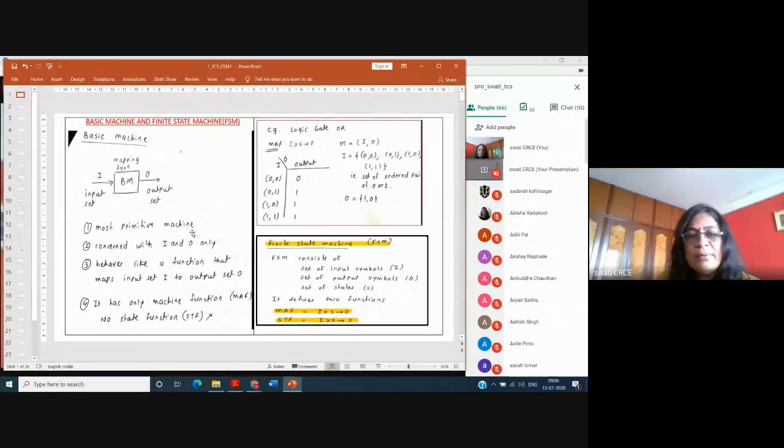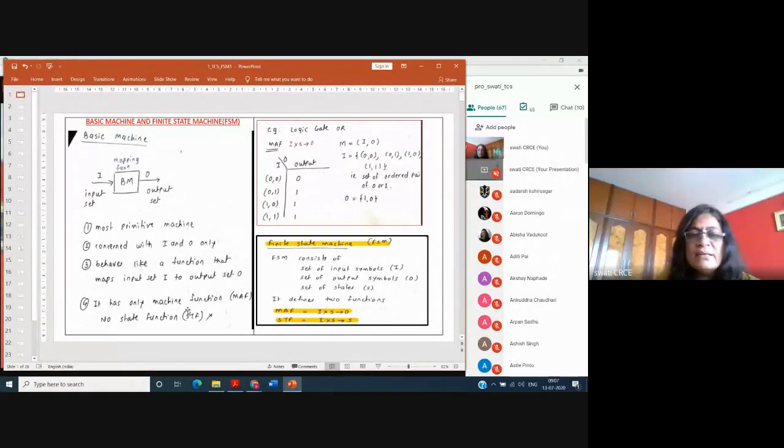There is no memory to store this data. It just receives the input and maps it and gives you the output. So it is not stored anywhere. There is no memory, there is no processing, nothing. And it is only concerned with capital I and capital O, where capital I is a set of input symbols and capital O is a set of output symbols.